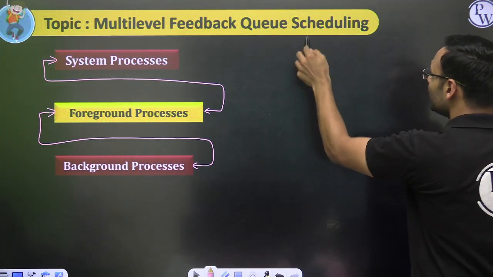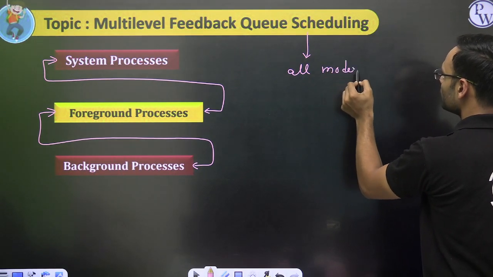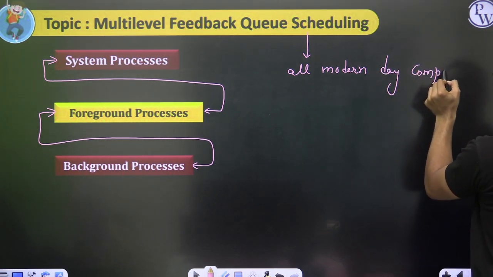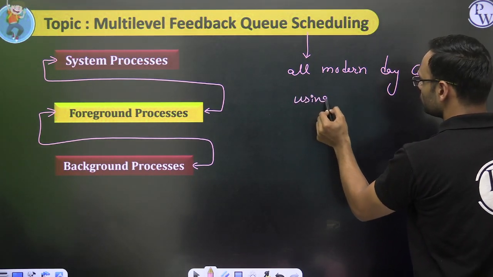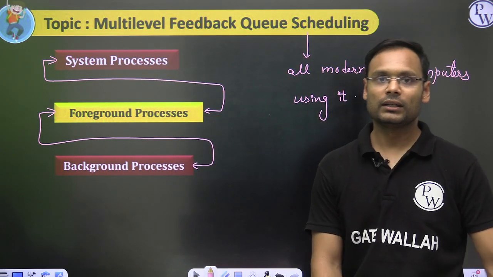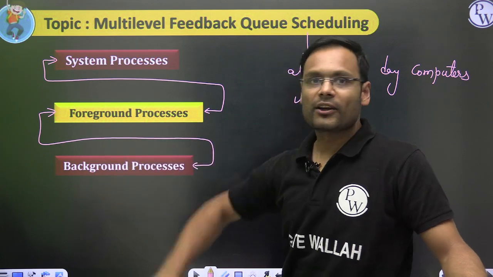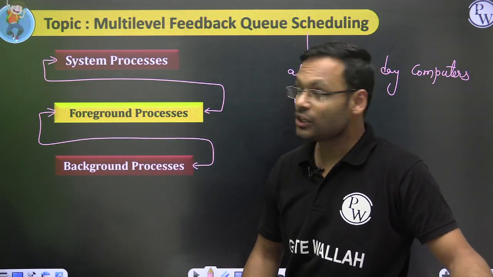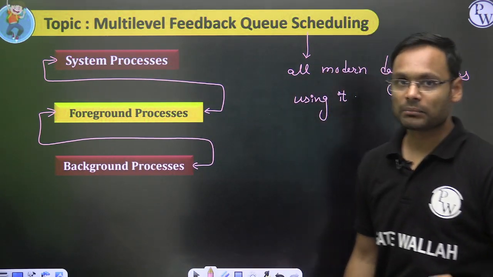If somebody asks you in interviews, all modern day computers use this. They have round robin scheduling for running different processes with different time slices, and of course priority also. The process which the user wants maximum attention on should be in the highest priority queue so that it can run quickly and for more of the time.